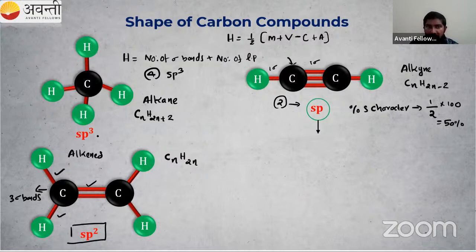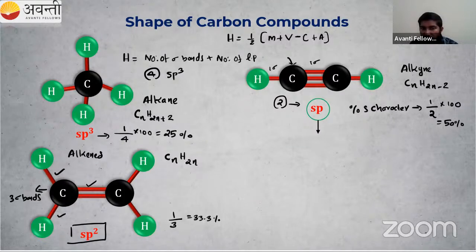What about s character in sp3? That means 1 s out of a total of 3 p plus 1 s, so 1 by 4 into 100. I will get 25 percent, right? What about sp2? Percentage s character means 1 by 3, so I will get 33.3 percent.